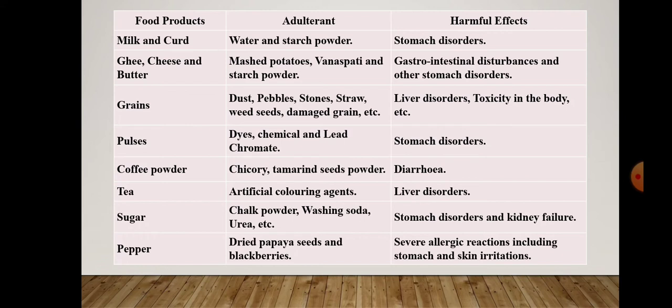Then there are different types of harmful effects, and different types of adulterants are used according to each food item. So some of them are mentioned here. In milk and curd, water and starch powder may be used as adulterant. It may cause stomach disorders. In ghee, cheese and butter, mashed potatoes may also be added. Then in grains, pebbles and stones may be added. In pulses, dyes may be added. Then in coffee powder, tamarind seed powders may be added. All these things may have certain harmful effects.